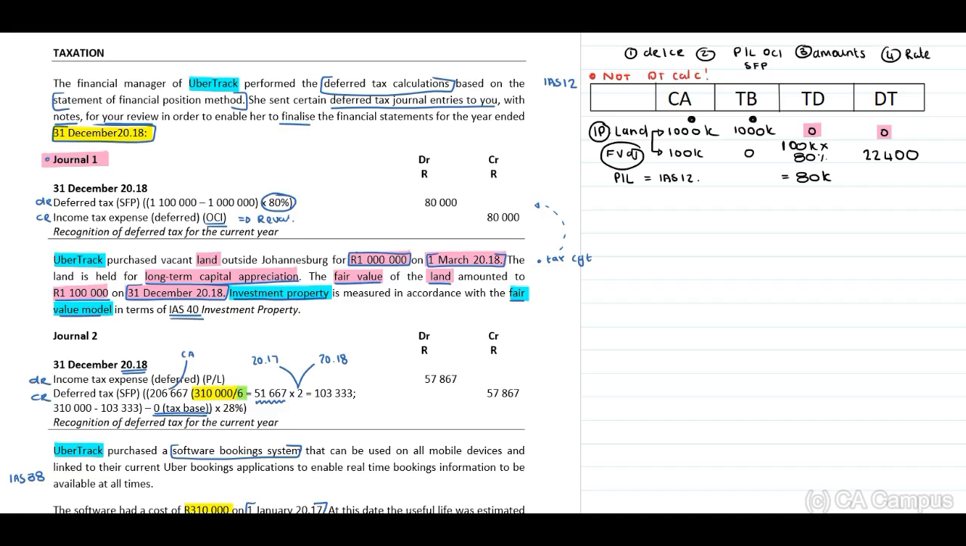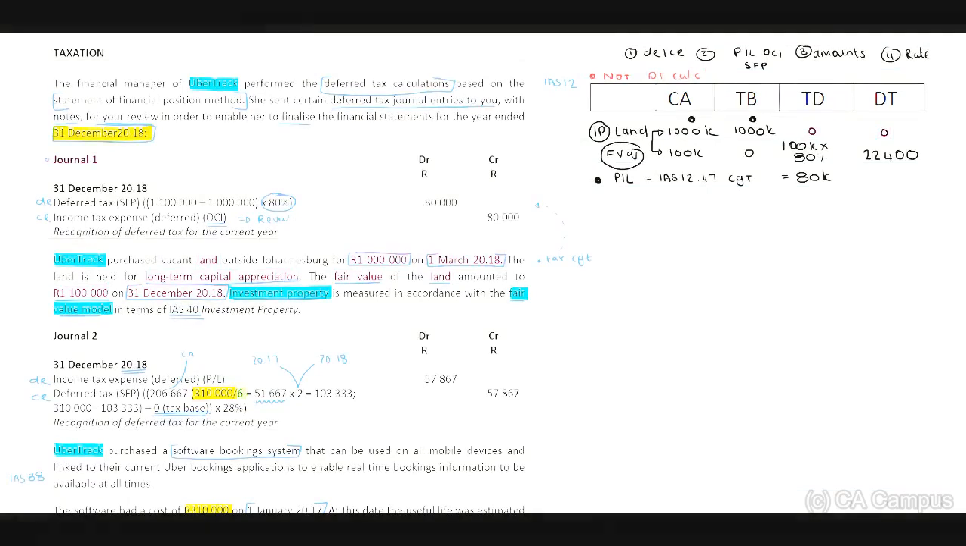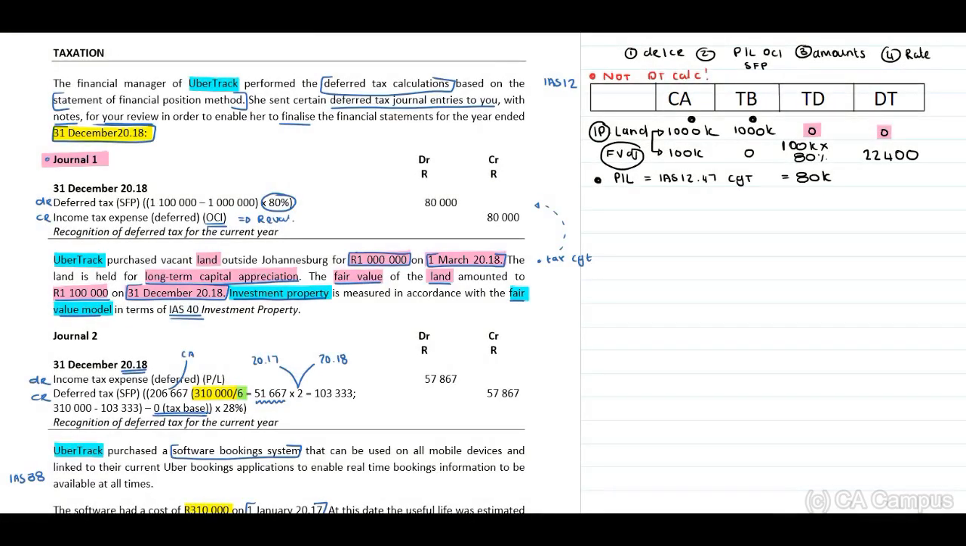Paragraph 47. In terms of paragraph 47, we need to apply our CGT rate, because we assume that the investment property will realize through sale. Therefore, if the investment property is realized through sale, we need to apply our CGT rate. Okay, now, when we look at this, our journal entry will be then to what, guys?